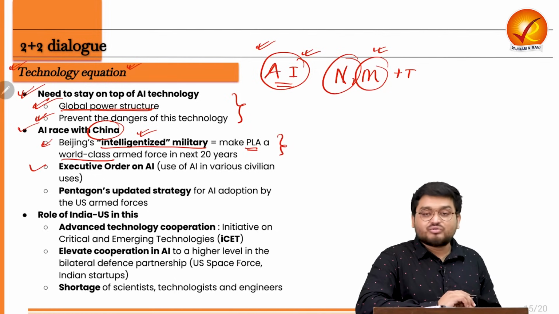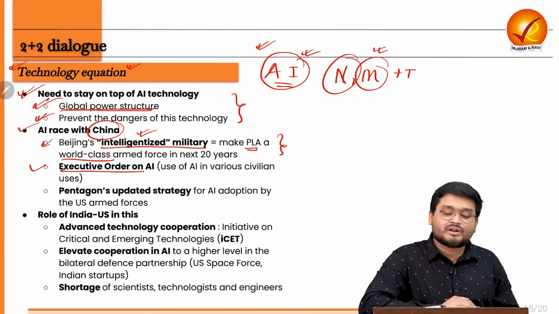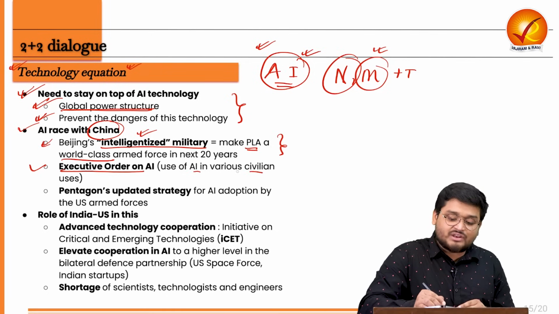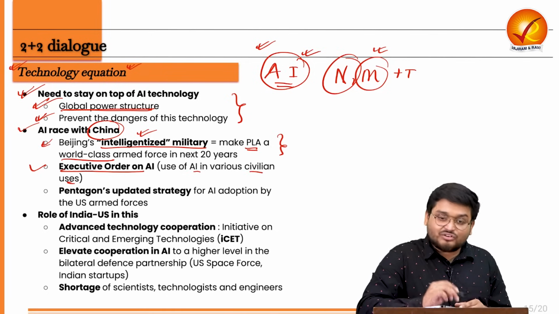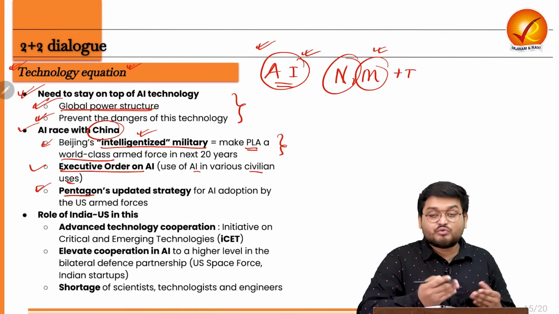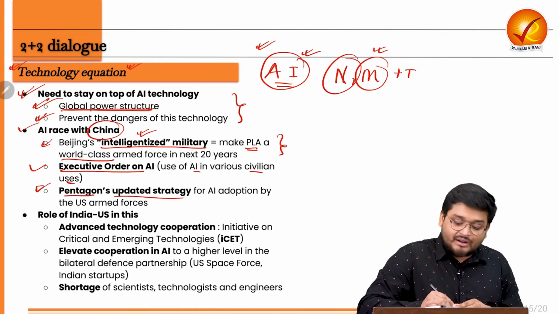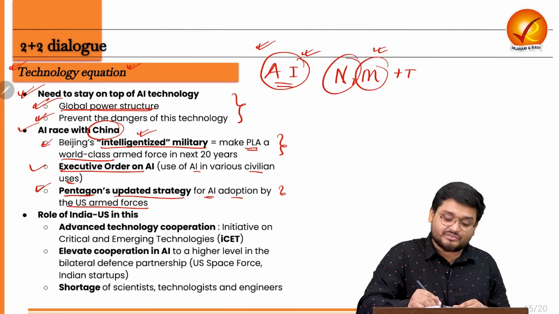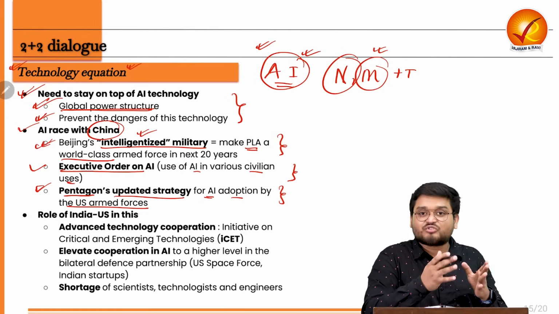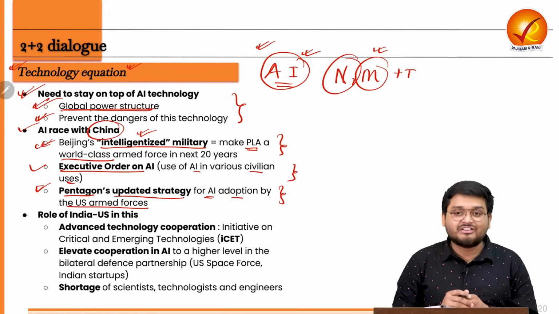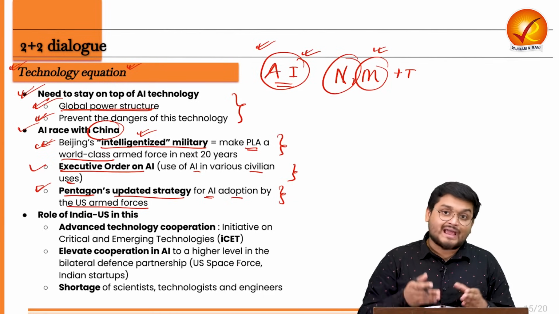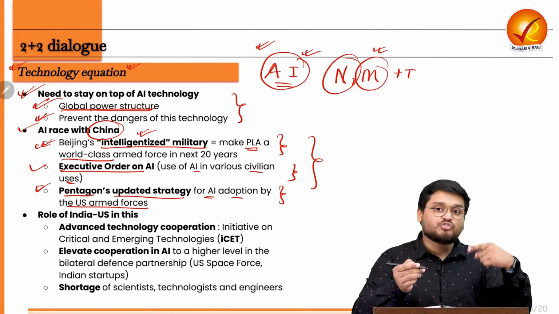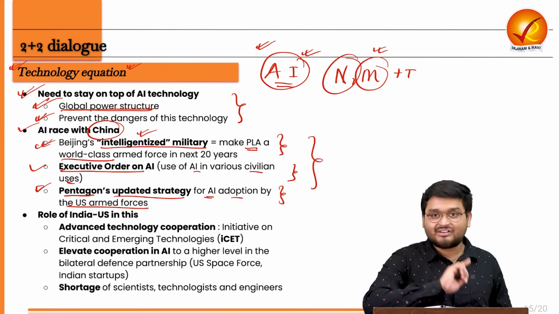So in response to this, the US released an executive order on AI, which was released by Mr. Biden recently. It is about the use of AI in various civilian uses. And also the Pentagon, which is the US Department of Defense, released an updated strategy for AI adoption by the US armed forces. So in response to Beijing's militarized intelligence, the US also released documents, and right now, while these are very recent ongoings, this 2+2 dialogue will also be taking up strategy.